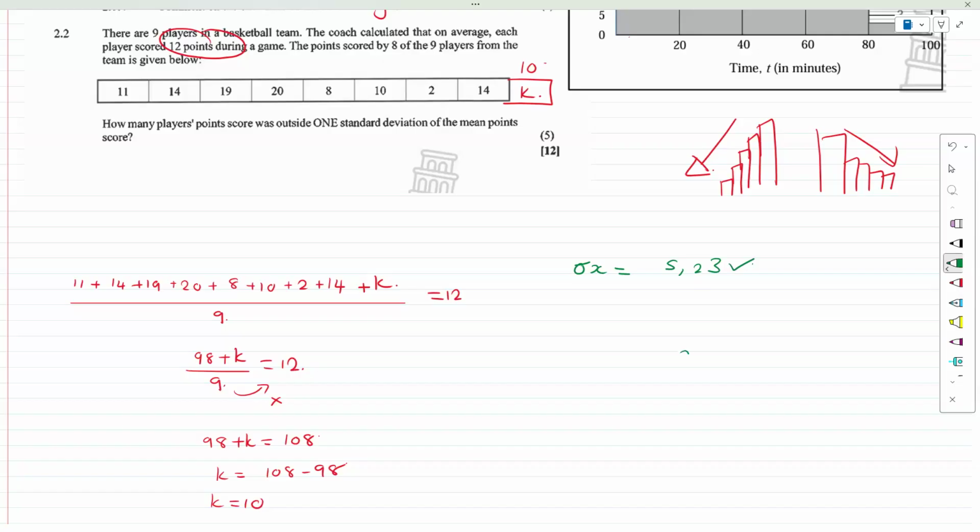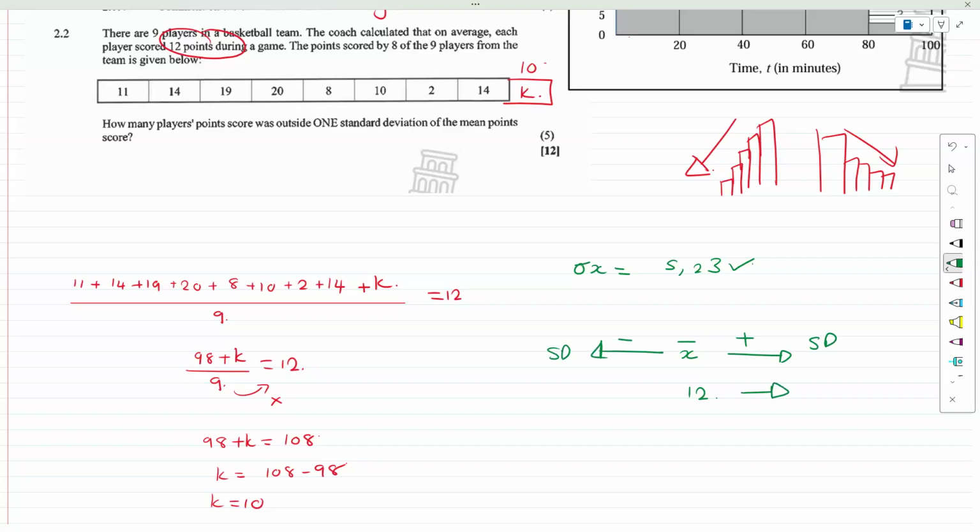Now that we got this, the third part of this question is quite simple. We got the mean, which is here, which is 12, and they want to know how many players' points score was outside one standard deviation of the mean. So outside means I'm going to go that way. I'm going to plus the standard deviation, and I'm going to go that way. I'm going to minus the standard deviation.